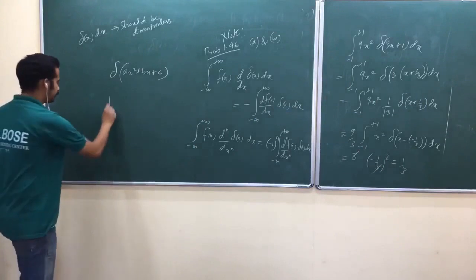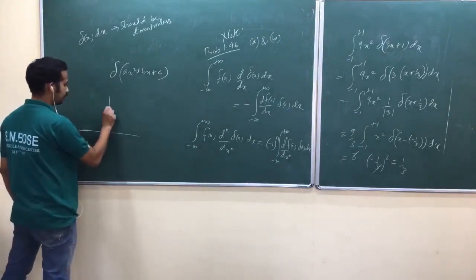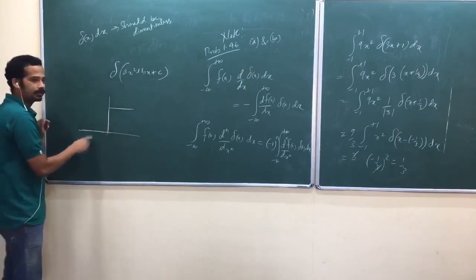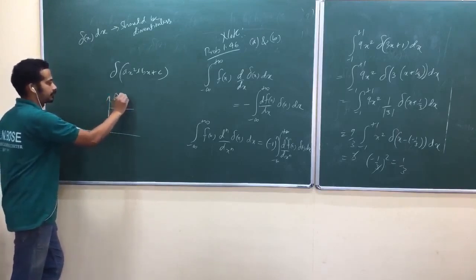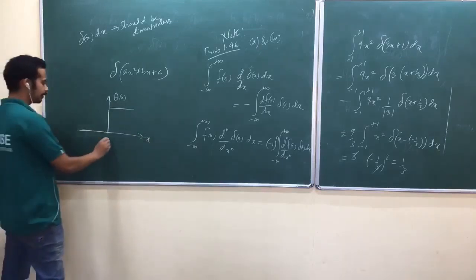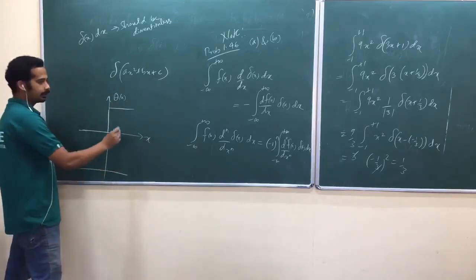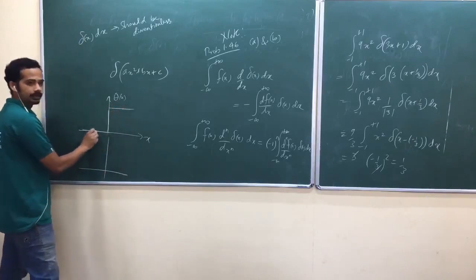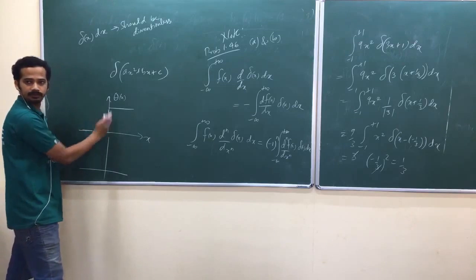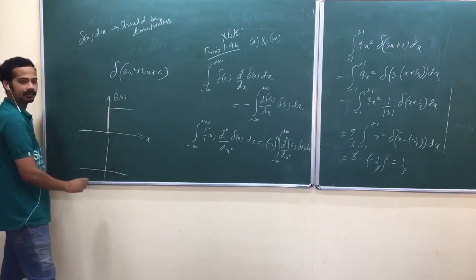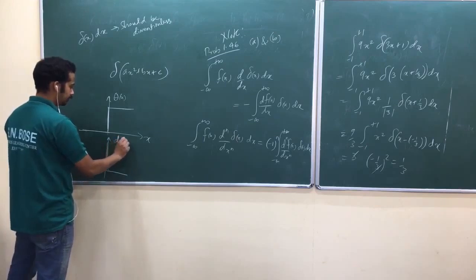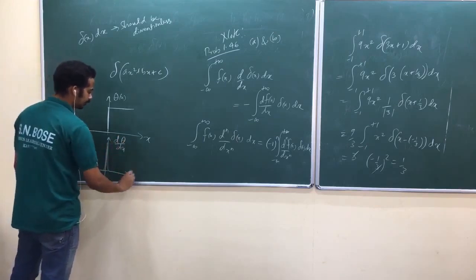Whenever you have a unit step function, it is like this: 0 here, 1 here. Now look at here. The derivative is 0 here, 0 here. We call this one theta of x. If I take the derivative, what would happen? The derivative is 0 here, here, and here. But the derivative is very high here, infinity here. The slope is infinity at this point, the rising edge. So that's why it's a Dirac delta. What is this one? d theta by dx, that's Dirac delta.